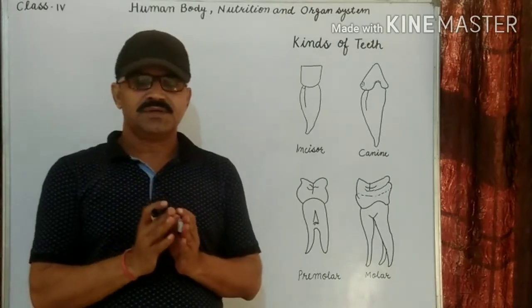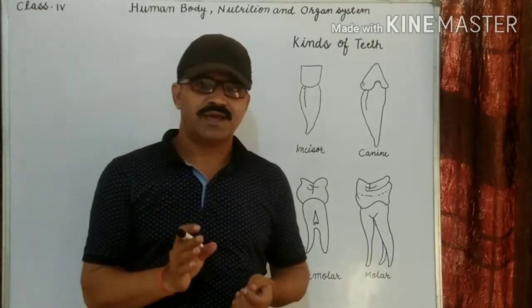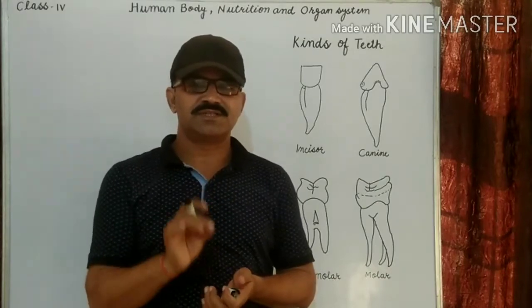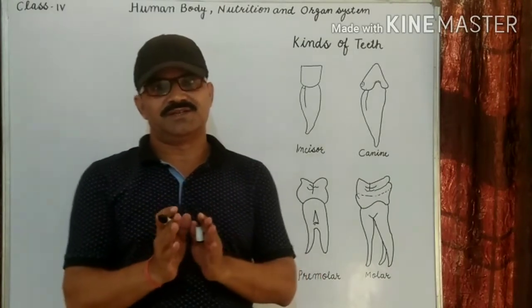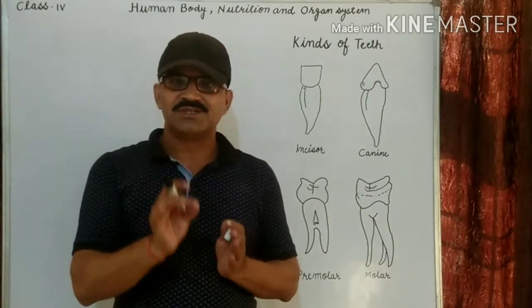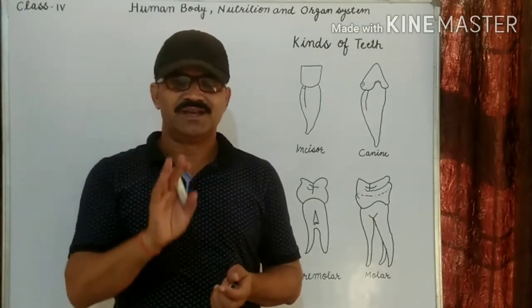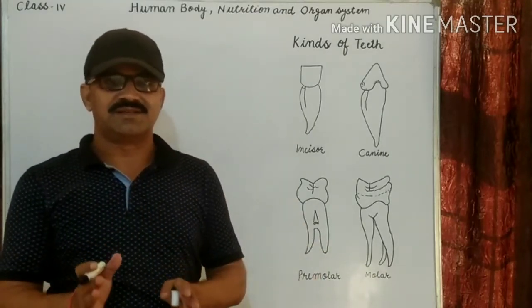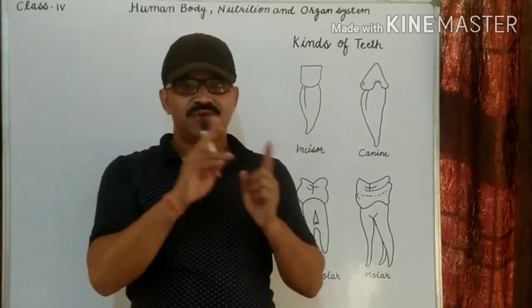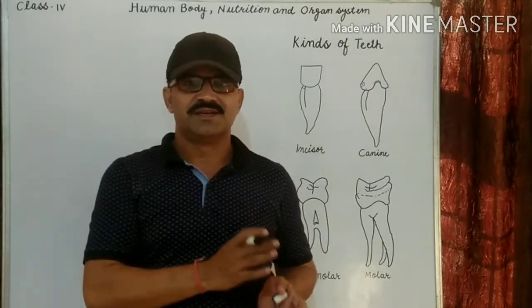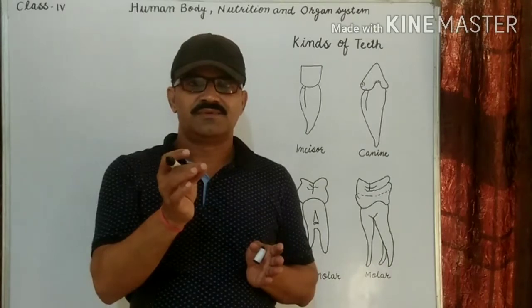The teeth inside our mouth help in biting and cutting the food. This is the first step of digestion. Digestion starts in our mouth. This is known as physical digestion. There are two types of digestion: one is physical digestion, second is chemical digestion. Physical digestion starts from our mouth and chemical digestion starts inside the body, in the stomach.